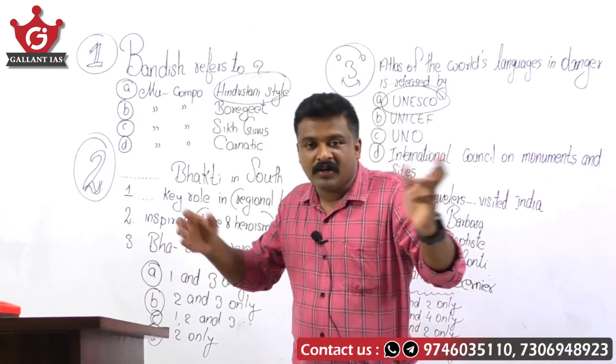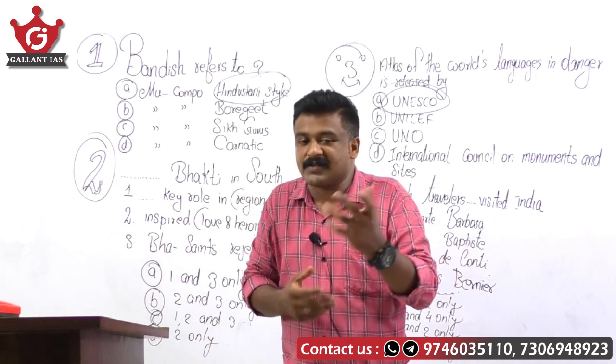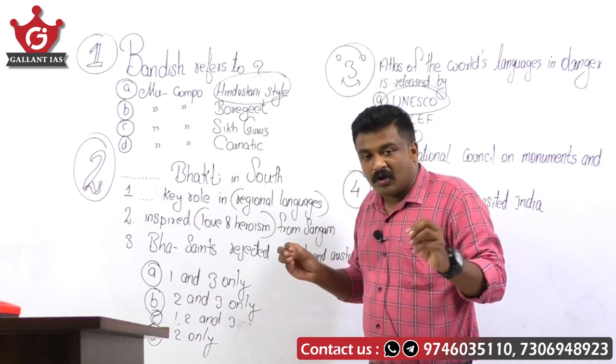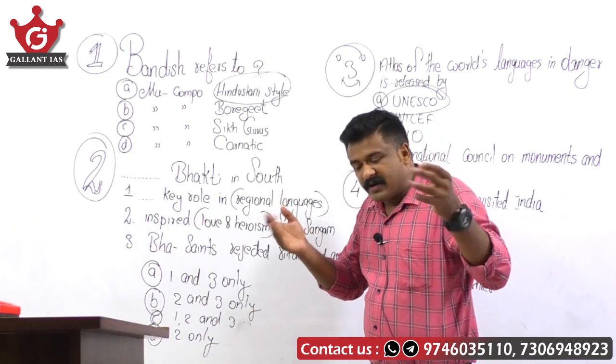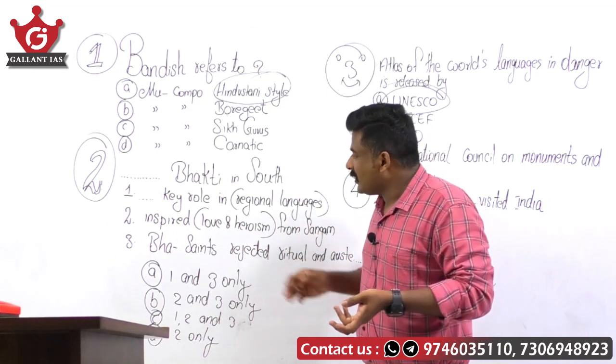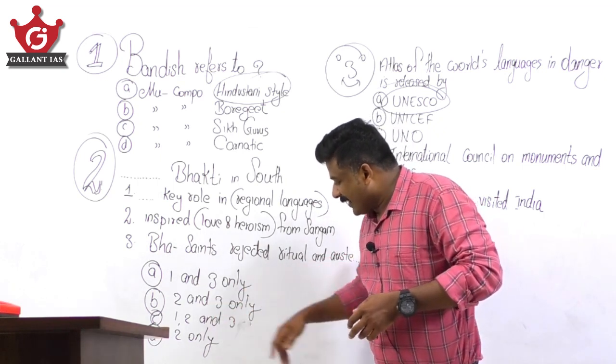Pure devotion to God is only required for achieving salvation, or experiencing God. Now here you see the rejected rituals and austerities, the complicated rituals and rites and practices they rejected. That is true. That way it was more secular. So all three statements are correct here. Your answer has to be 1, 2 and 3 only.